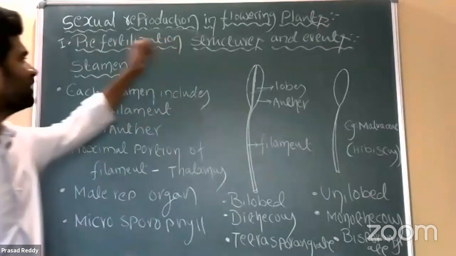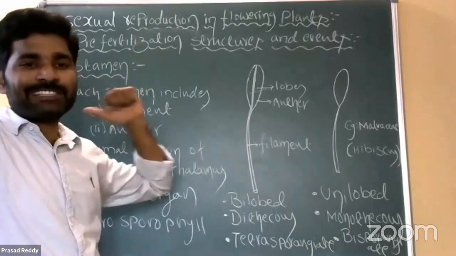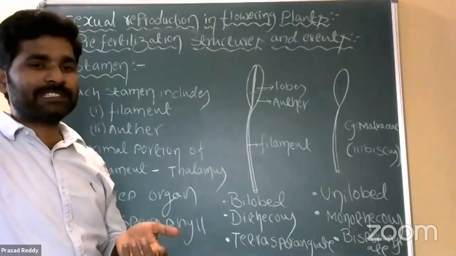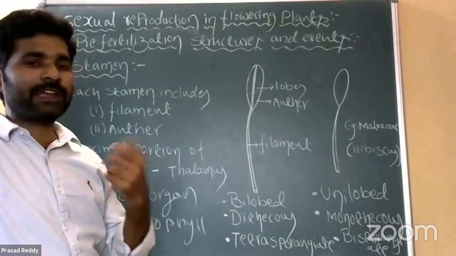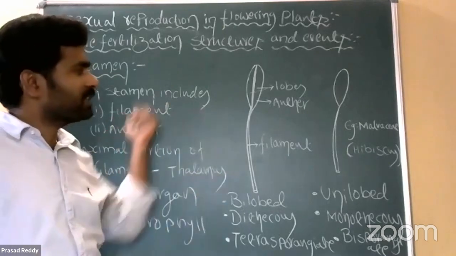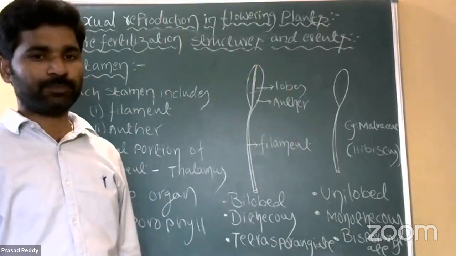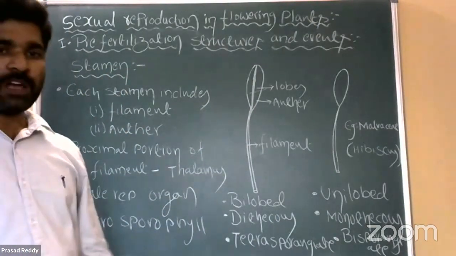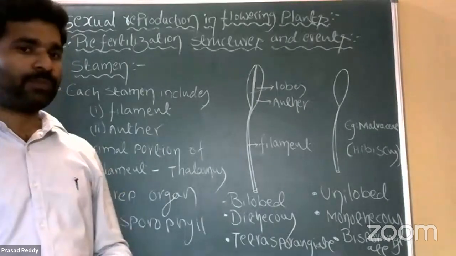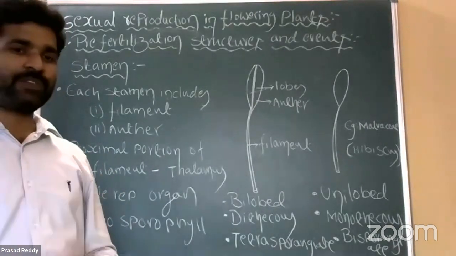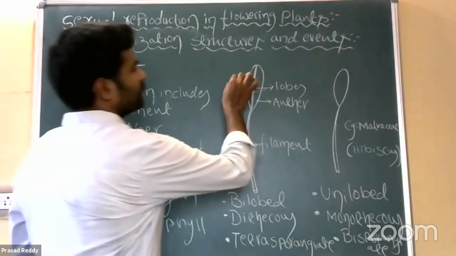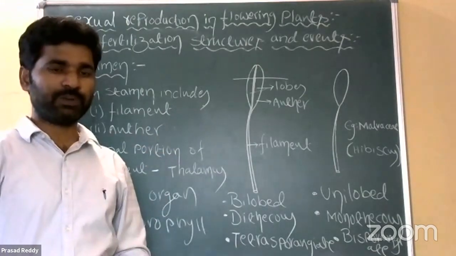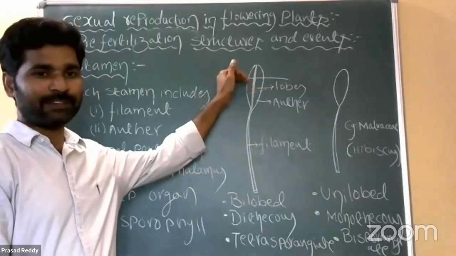Right. So this is the structure of stamen. So sterile stamens and fertile stamens. What is the difference between sterile stamen and fertile stamen? Sterile stamens are considered as staminodes. It means they cannot produce pollen grains. Fertile stamens produce pollen grains. This is the actual structure of stamen. Now we are going to discuss TS of anther, transverse section of anther. When we take a transverse section or horizontal section of the anther, how does it appear? What is the actual structure? We will see.